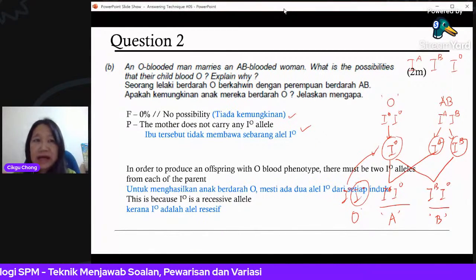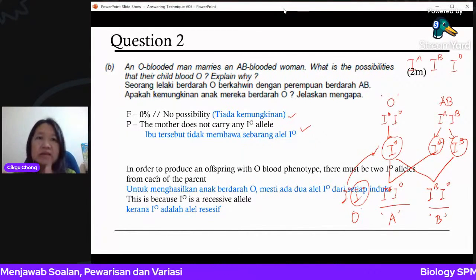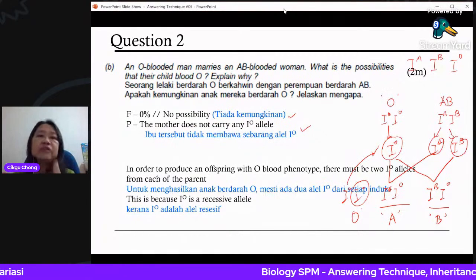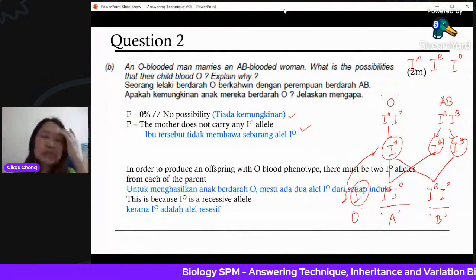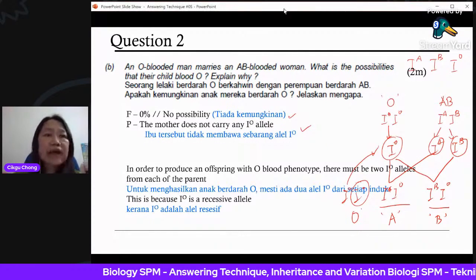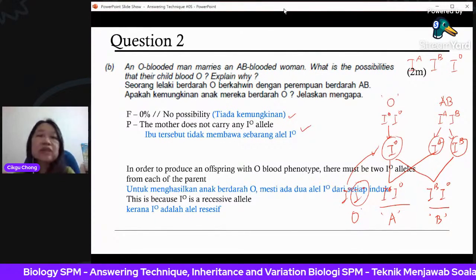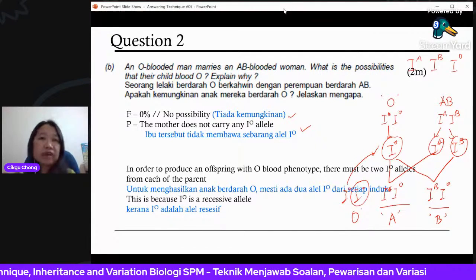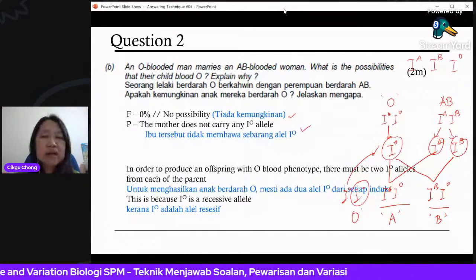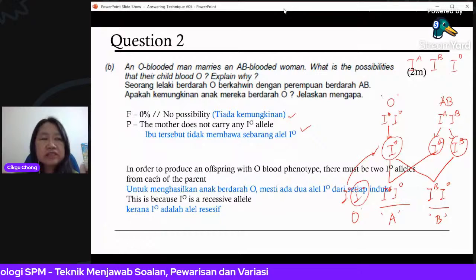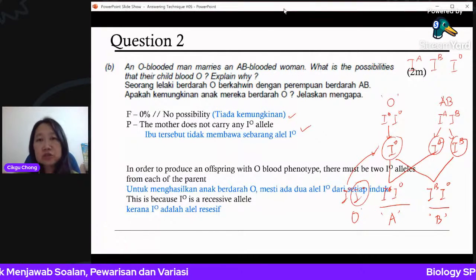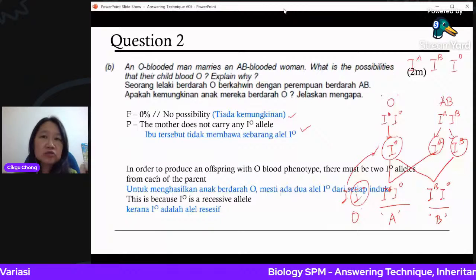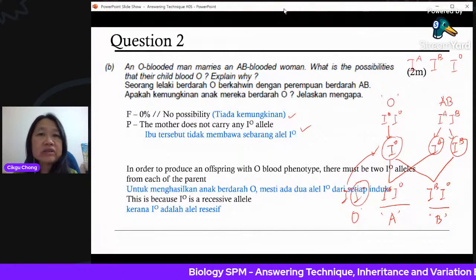Do we get marks for drawing? Because only 2 marks, they want the explanation. If you want the drawing, they will ask you. If there are marks for the drawing, they say draw a schematic diagram. That means you definitely cannot escape. You cannot substitute your answer by writing in words. You can get some marks, but you will never get full marks. If they say draw a schematic diagram, make sure you draw. And also put in some explanation in case to cover up something that you missed out in the diagram.